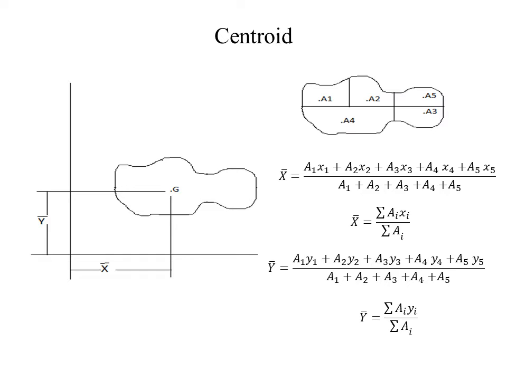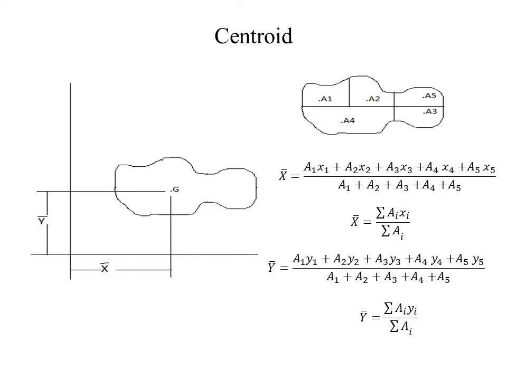In this case, we are multiplying the area with the corresponding distance of that area with the respective axis. So here we use the term moment of area. So moment of the area is nothing but the product of the area with the perpendicular distance of that area with the corresponding axis.